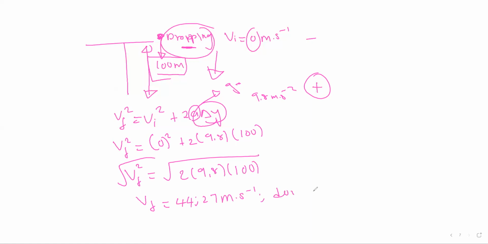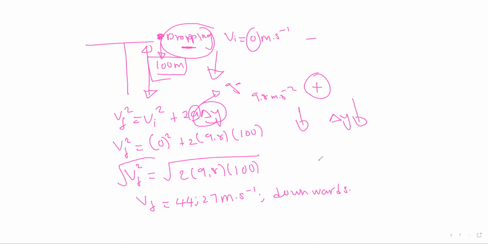Downwards. The answer is positive because the final velocity was reached when the object was moving downward. It is positive because it goes hand in hand with the direction of the object. If an object is moving downward, change in y is also downward.